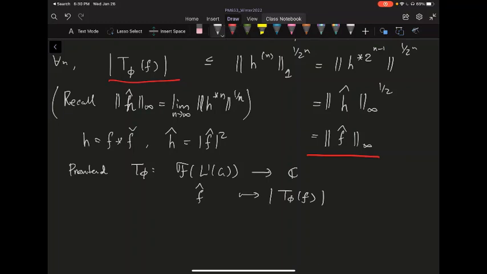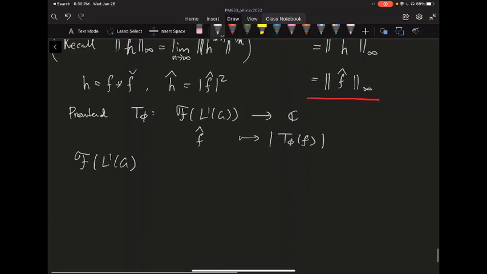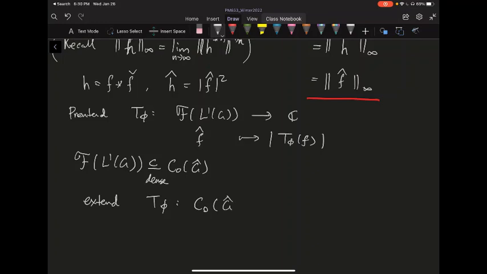Because of that, now the Fourier transform of L1 of G is dense in C0. We showed that before. So this is contained in C0 of G hat, and we know this inclusion is also dense. So basically, because your T phi is bounded, you extend it as a functional from C0 of G hat to C by mapping the Fourier transform of L1 to the corresponding T phi.